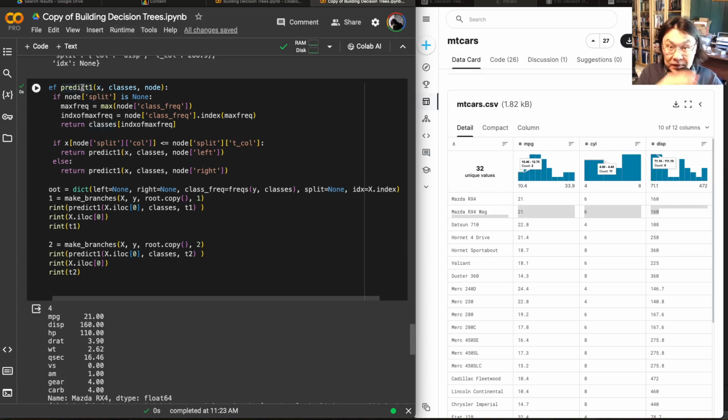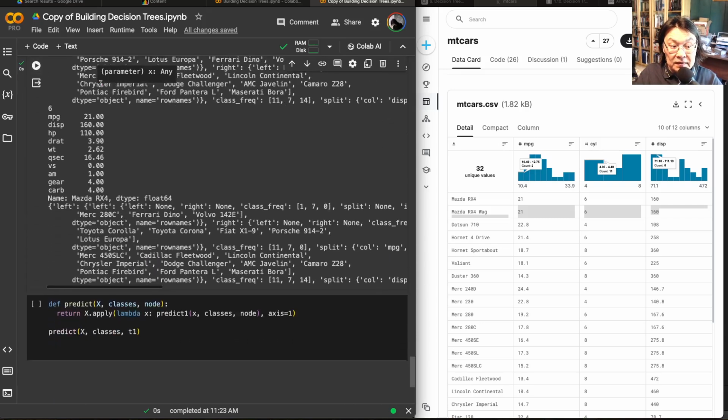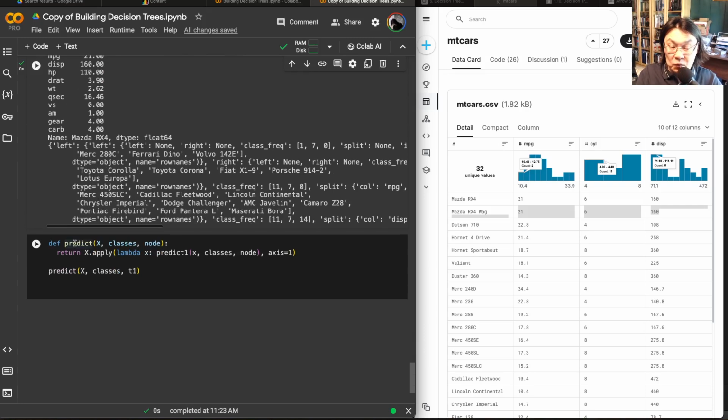So predict 1 predicts only one line. So all I want is exactly the same thing, but instead of just giving it one line, as we agreed in predict 1, I will be giving it the whole data frame, and I want it to work on a whole data frame. So when I started typing, it kind of figured that that's what I want.